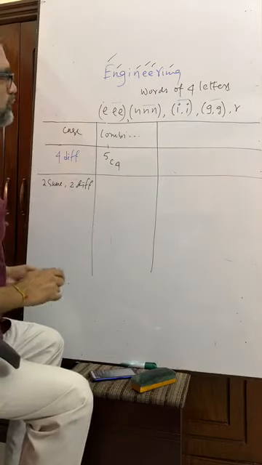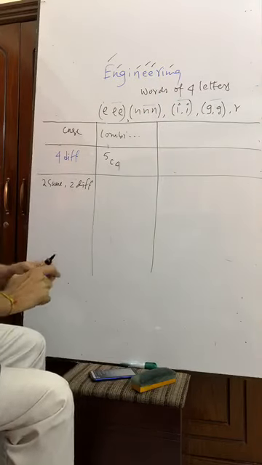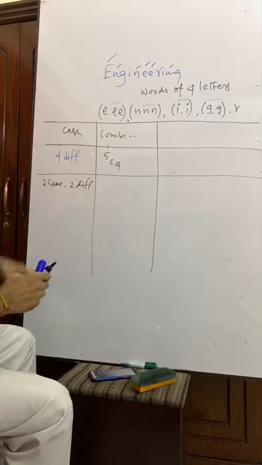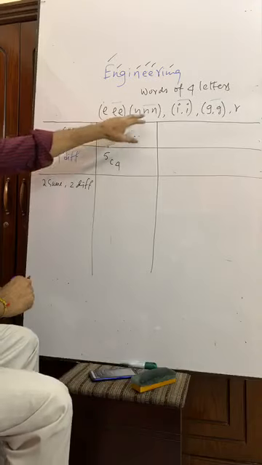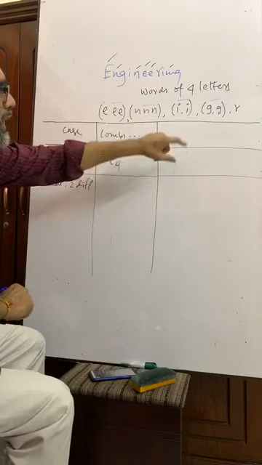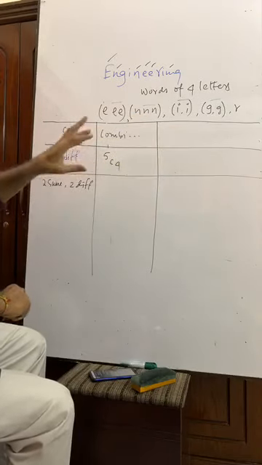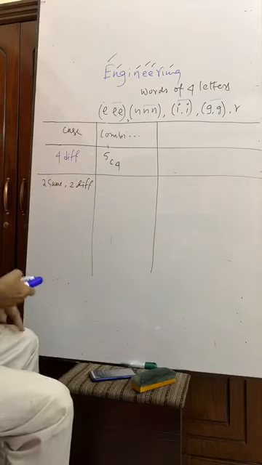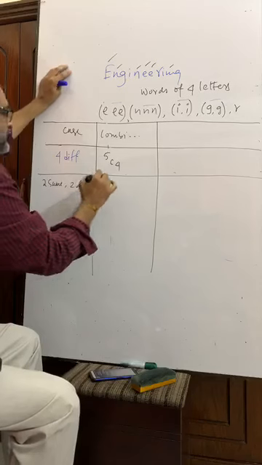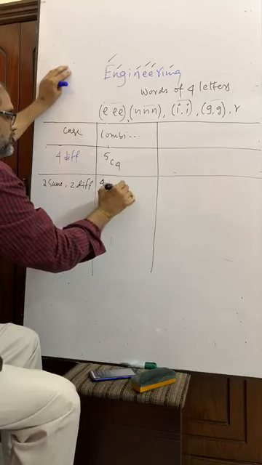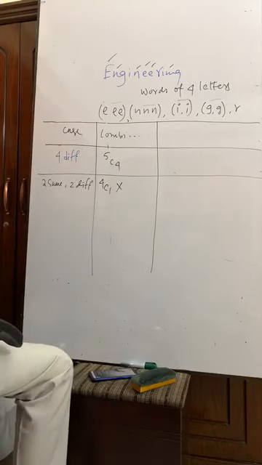There are 4 groups of 2 same letters. From this we can take 2E, we can take 2N, we can take 2I, we can take 2G, any of this. So out of 4 groups, I have to take only 1 group, and they can be taken in 4C1 ways.